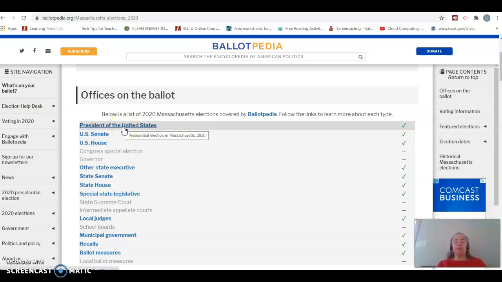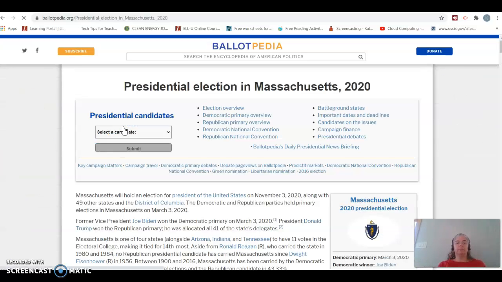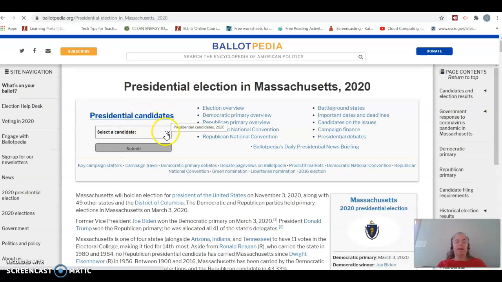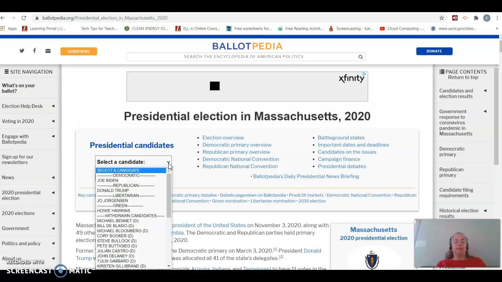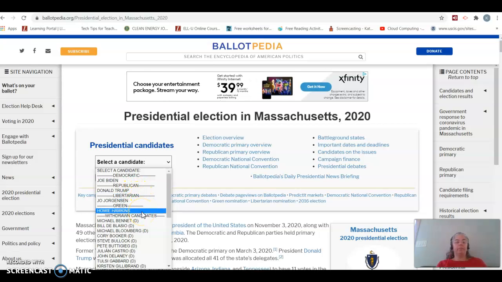Do you know how many presidential candidates are running this year? Let's see. So, how many candidates are running? Now, if you just went by the ads on television, you would think that there would be 2 candidates, but actually there are 4 candidates. 1, 2, 3, 4. Joe Biden, Donald Trump, Joe Jorgensen, and Howie Hawkins.